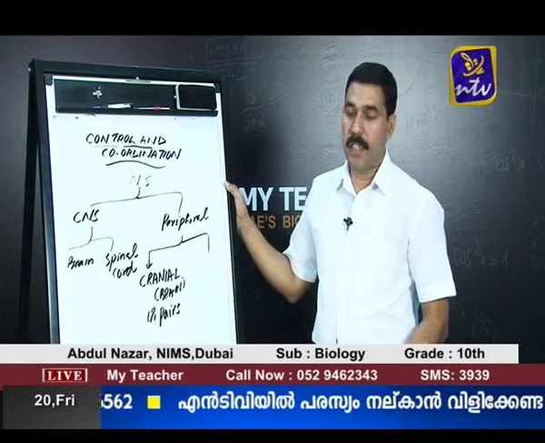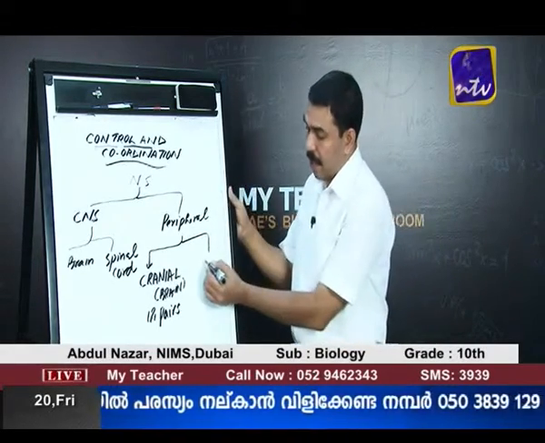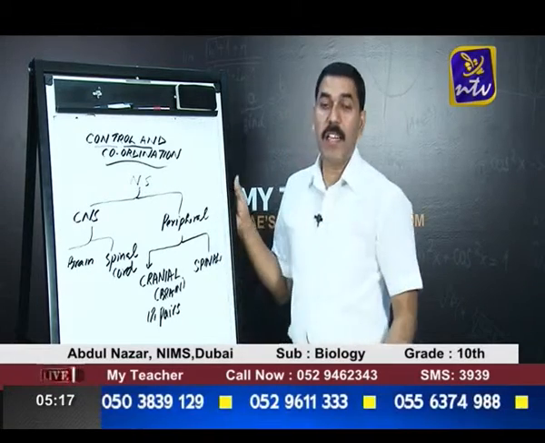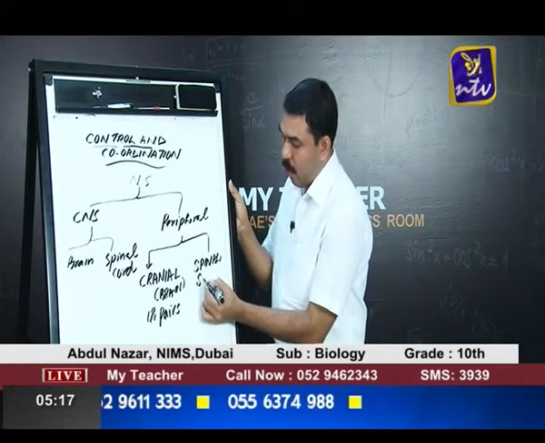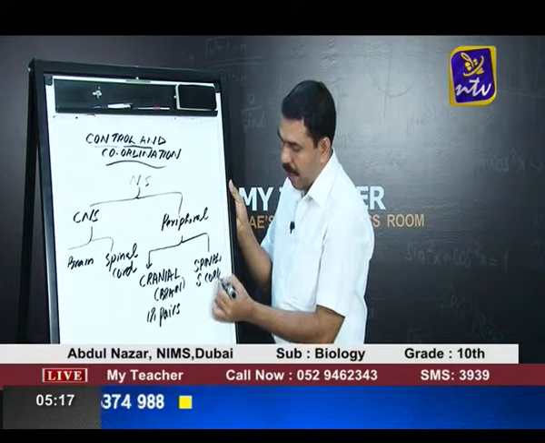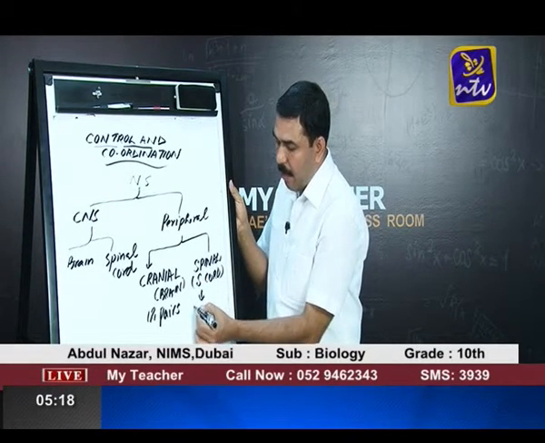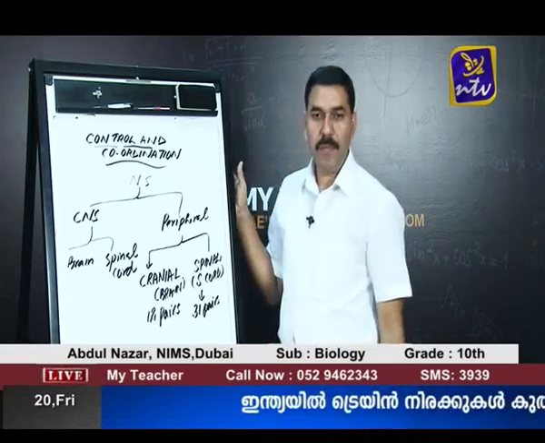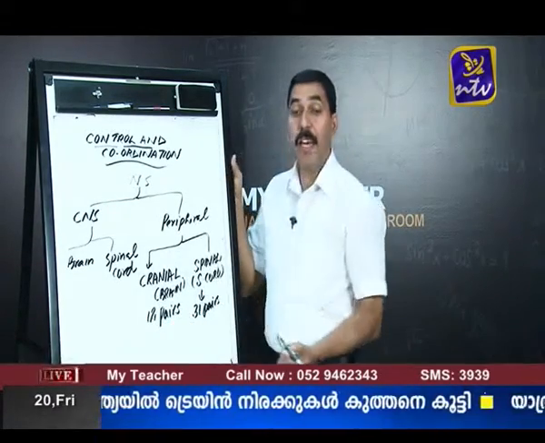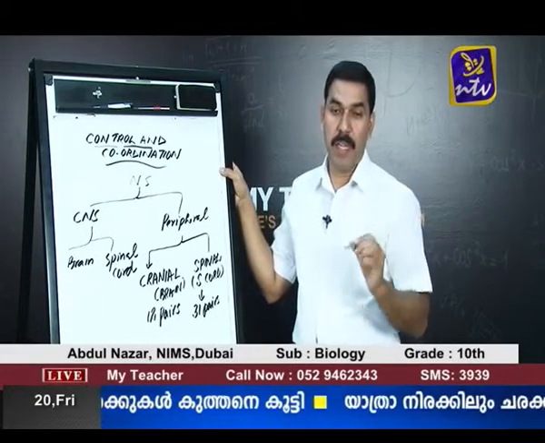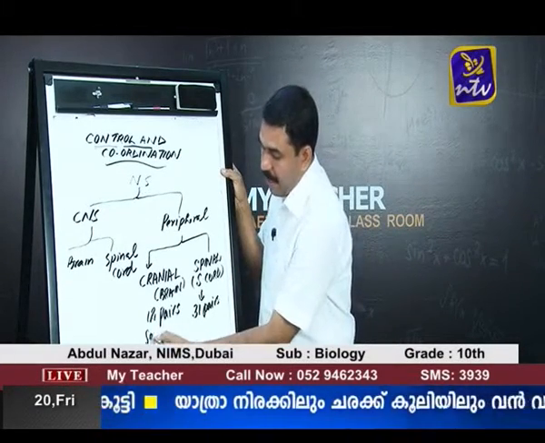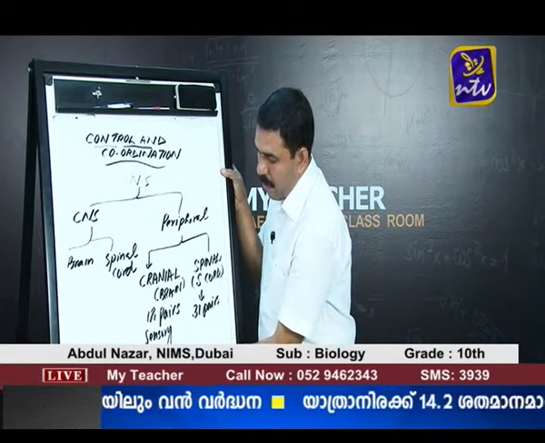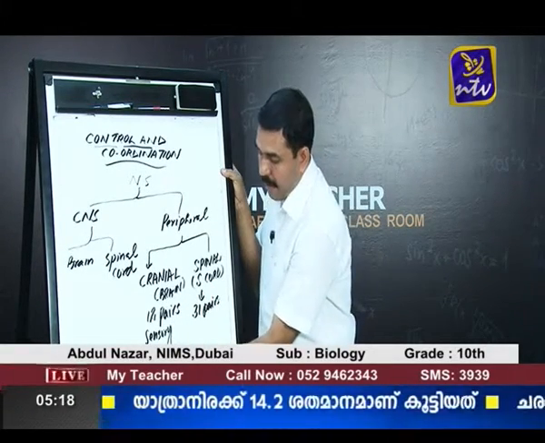The second part of the peripheral nervous system consists of spinal nerves, which are the nerves originating from the spinal cord. There are 31 pairs of nerves originating from the spinal cord. Of the 12 pairs of nerves originating from the brain, some of them are sensory, some are motor, and some are mixed.